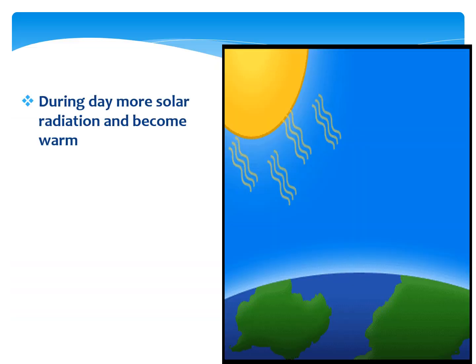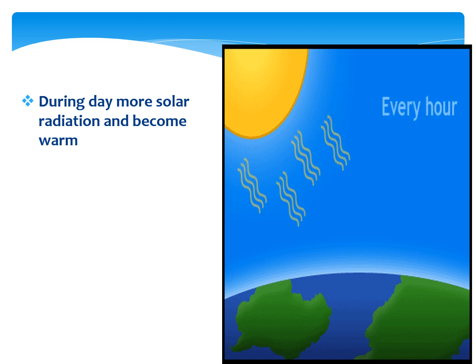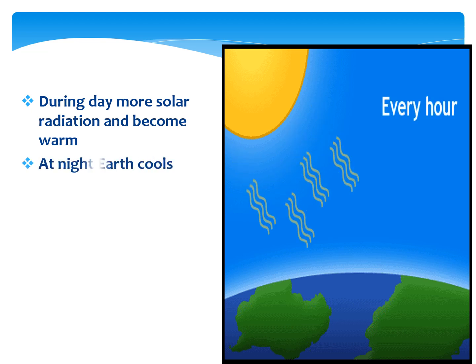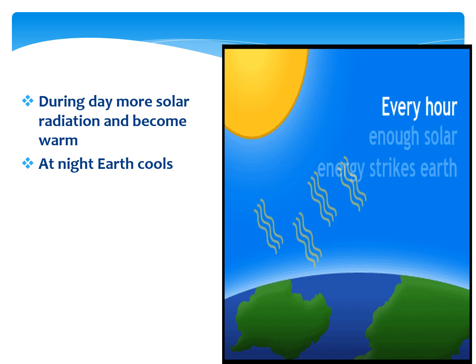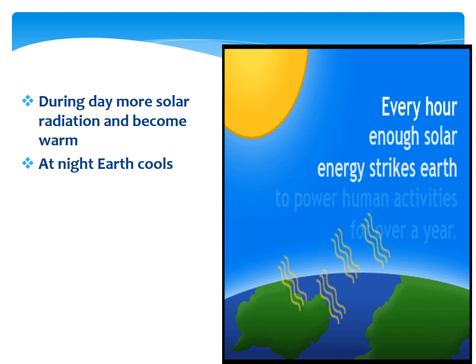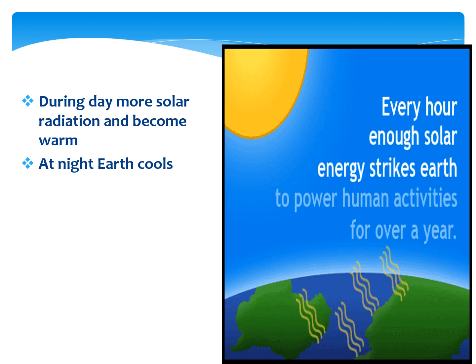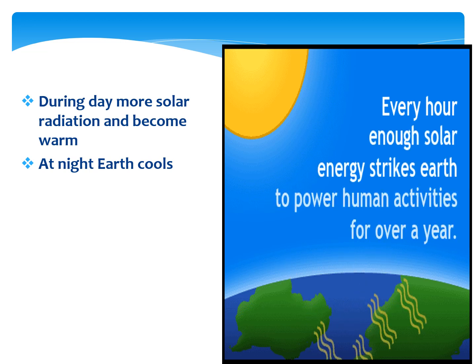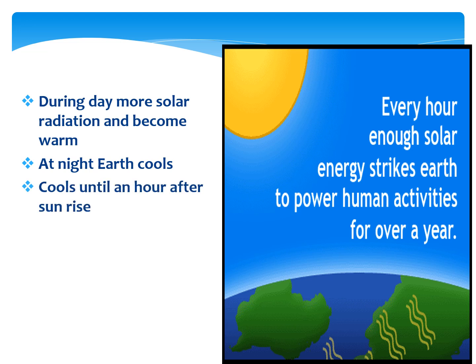During the day, solar radiation is received and Earth's surface becomes warmer. At night, no solar radiation is received and Earth's surface cools. It cools until about an hour after sunrise. Shortly after sunrise, solar radiation is received by the Earth and it gradually becomes warmer.